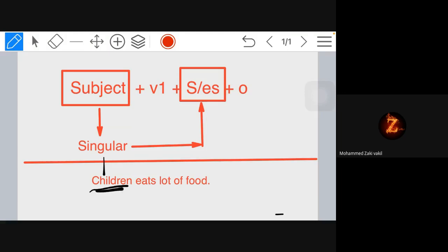Child is singular, children is not singular. Exactly. Children is plural, not singular. Only if it is singular, at that time you have to add s or es. Here we should not add s or es because children is not singular. Children means many. Am I making sense?